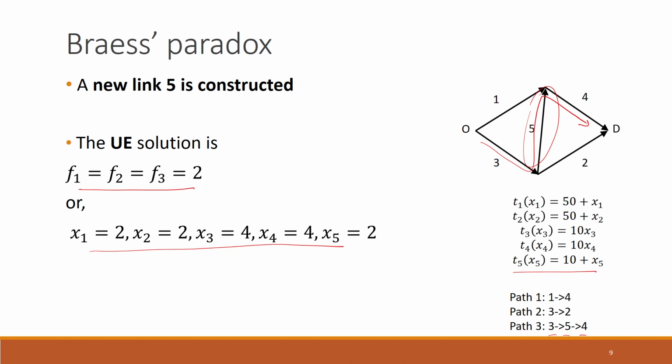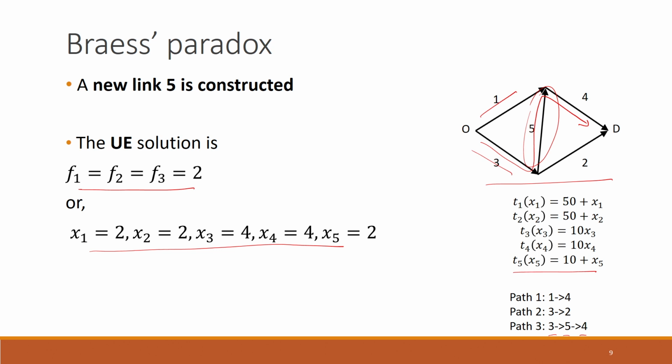Just to remind you one more thing, if you are planning to solve this manually for finding the user equilibrium solution, what will be the equations that you get? Assuming that all of the 3 paths are getting used, that is the flow on all 3 paths is positive, one is that you can equate the travel times on all the 3 paths. Another equation is that the flow on link 1 plus the flow on link 3 should be equal to the total demand 6. The total demand is not changing here.